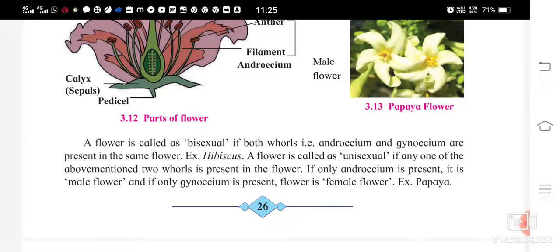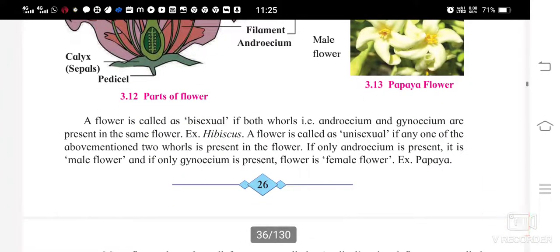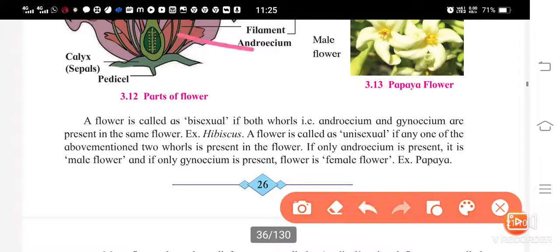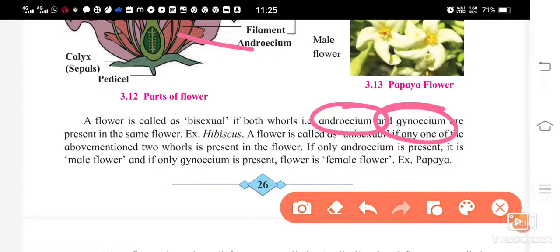Yes. So a flower is called bisexual if both whorls, that is the androecium and gynoecium, are present in the same flower. So when do we call a flower bisexual? When both androecium and gynoecium are present in the same flower, as you have seen in this hibiscus. Such a flower is called a bisexual flower.